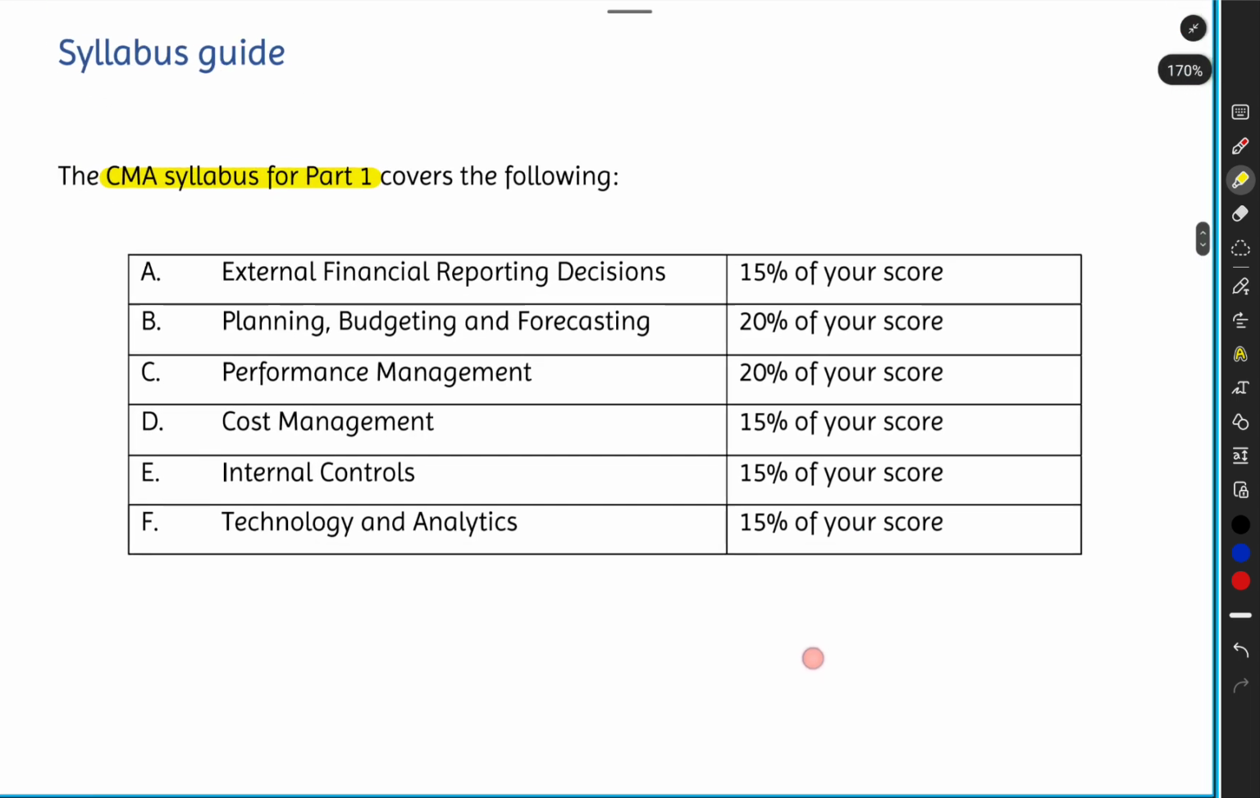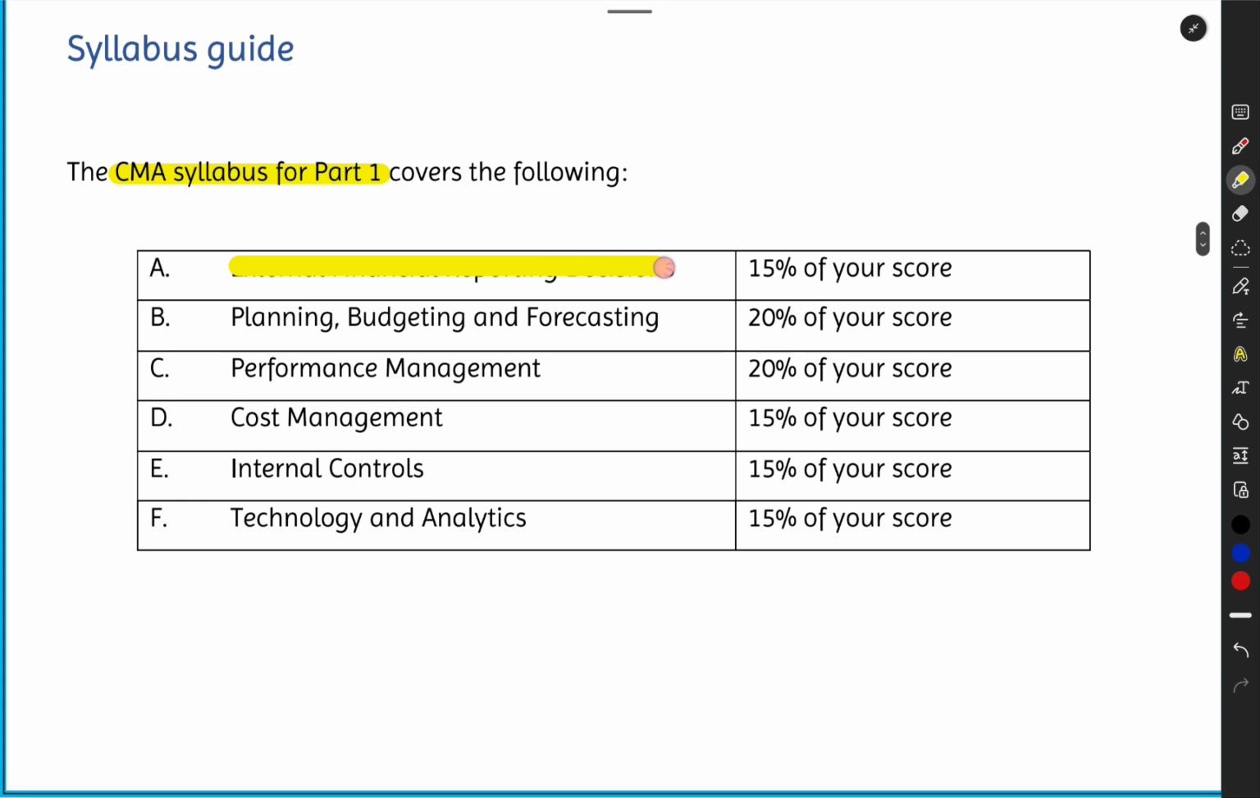So first, Section A covers your external financial reporting decisions. Now what do we mean by financial reporting, sir? This is the area where we talk about the financial statements: balance sheet, profit and loss, your income statement, they call it in US, then your cash flow statement, statement of changes in equity, notes to accounts, all your financial reports. That is covered in your first section, Section A. Along with that, there is also measurement, valuation, disclosures of various assets, liabilities, equities, and other elements of the financial statements. This covers 15% of your score.